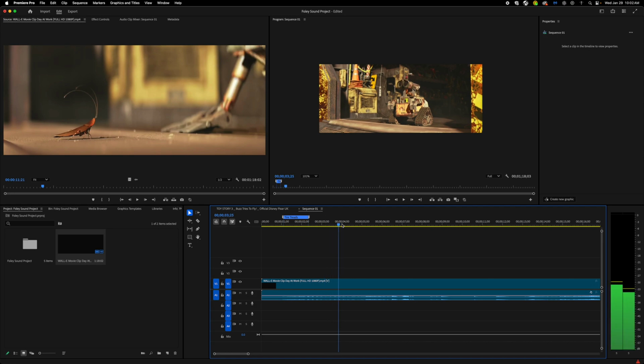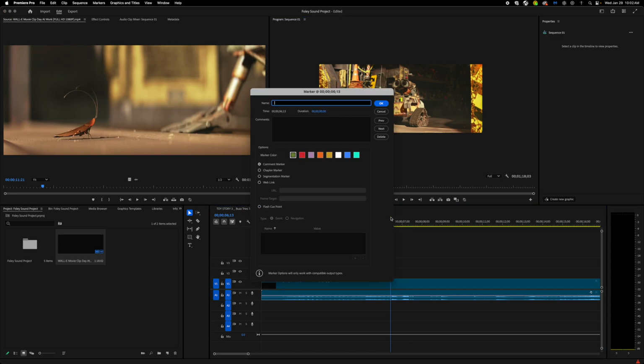Let's say I go to this sound where he runs over the cockroach. I'm going to pull this to right when he smashes the cockroach. I'm going to press Add Marker, double click, and then I'm just going to put crunch, and make it blue.